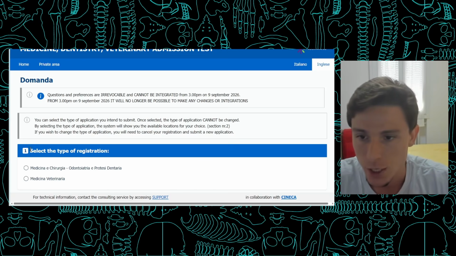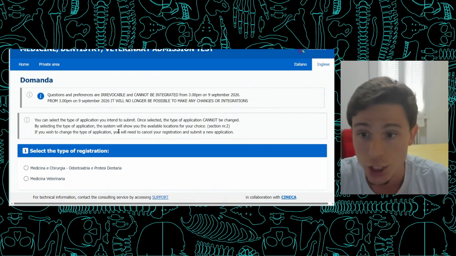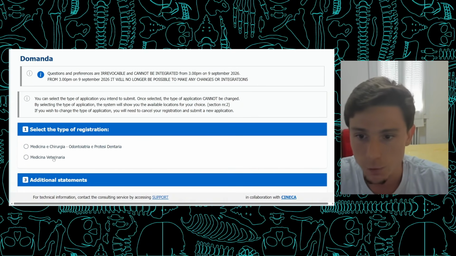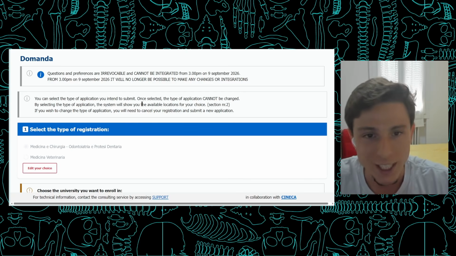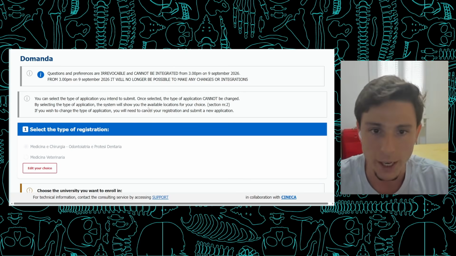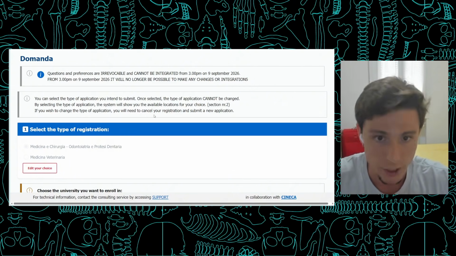I believe it is regarding this first option here, saying that you should choose one of the options, and after you do that, you cannot change afterward, which means that if you stick with medicine and, oh my God, what did I do here? Okay, so I think at this point you can still change. But what it's saying is that once you finish and you pay or whatever, it will probably lock this option. And if you want to change this later on, you're going to have to cancel your registration and re-register once again.